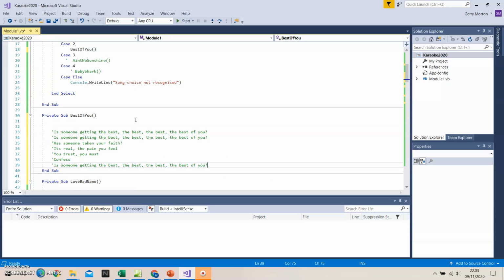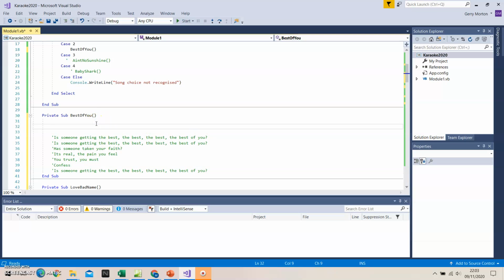Okay, let's just have a look at what that is then. So that seems fairly straightforward. 3 times we're going to print this thing here. But notice the best, comma, the best, comma, the best, and then the best there with no comma. Okay. Let's see if we can get that bit sorted.